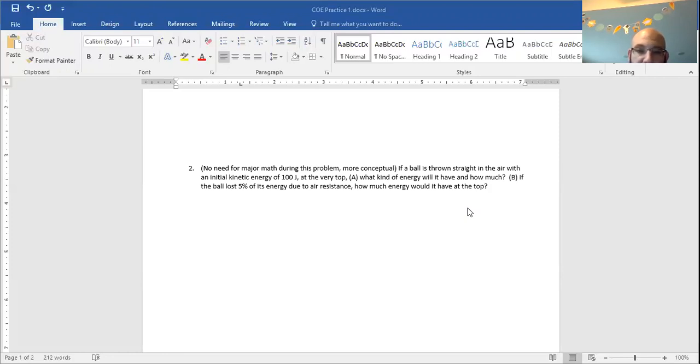Letter B, if the ball lost 5% of its energy due to air resistance, how much energy would it have at the top? Okay, so if it started with 100 joules of energy, well, 5% of 100 joules is 5 joules. So if it loses 5 joules, that means it started with 100 joules, and at the top it now has 95 joules. And that would be an open system where energy can move in from the surroundings to the system, or energy can be taken from the system to the surroundings.